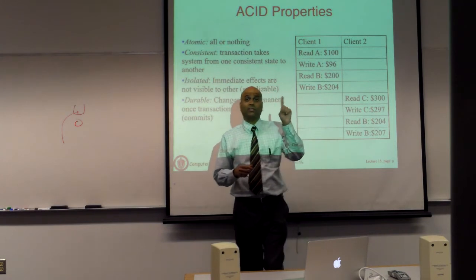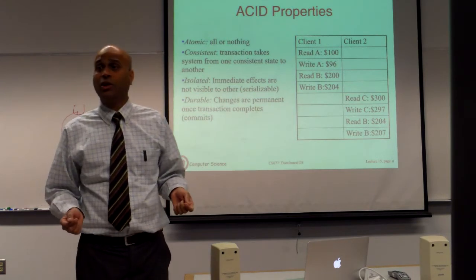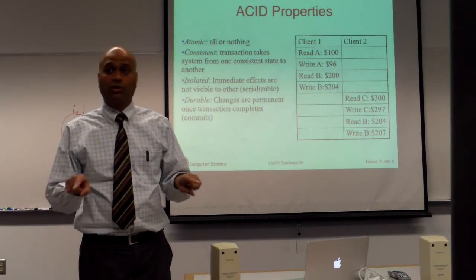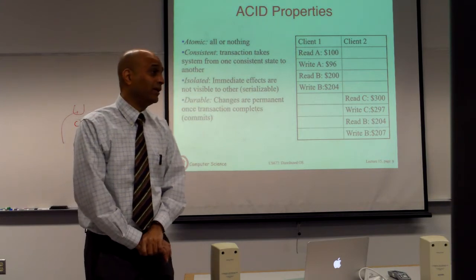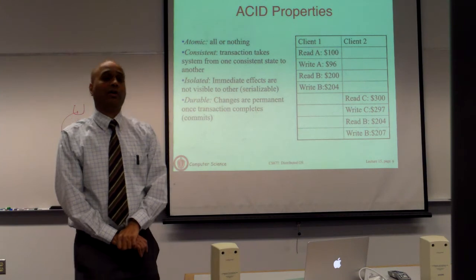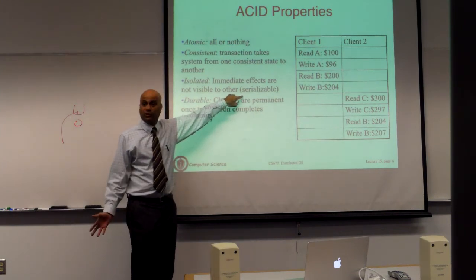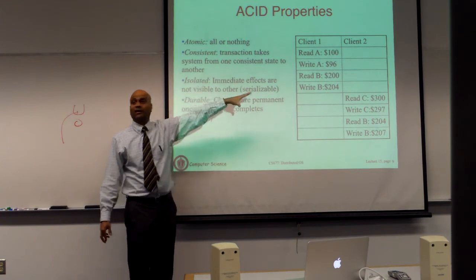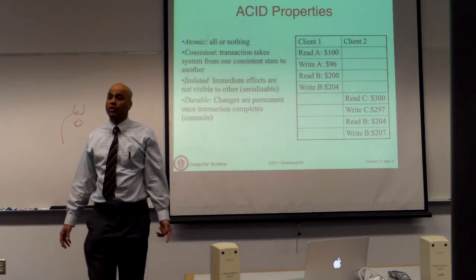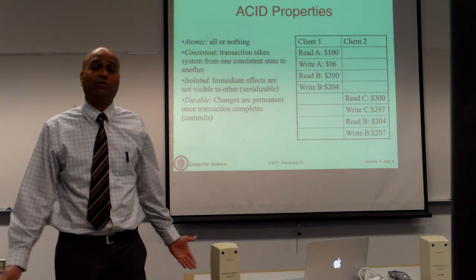So it will look like they're executing one at a time as far as the actual state or values in the database are concerned. You can reason about this, saying, because I'm in this state, it looks like this one ran and that one ran, even though they actually ran concurrently. You can reason about them as if they were serialized. Serialized means they went sequentially, one at a time. So that allows us automatically to give consistency guarantees, even though you are not actually doing this one at a time. But it looks like the effect is as if it ran one at a time, so you are always consistent.